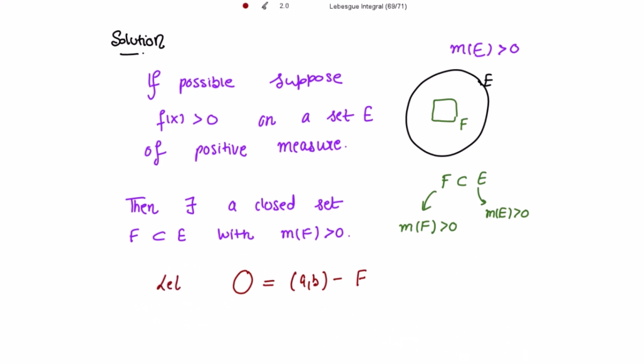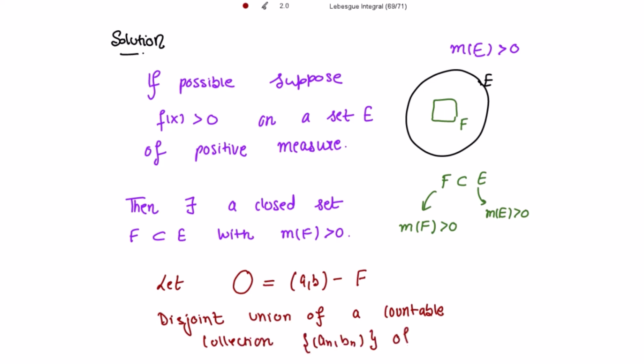So let's take O to be the interval from which F is removed. We can also take O to be the disjoint union of a countable collection (a_n, b_n) of open intervals. Please remember this.